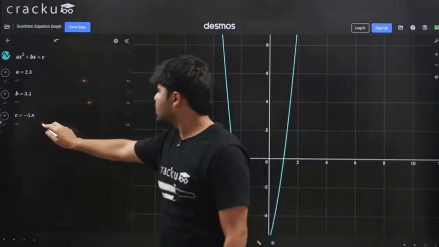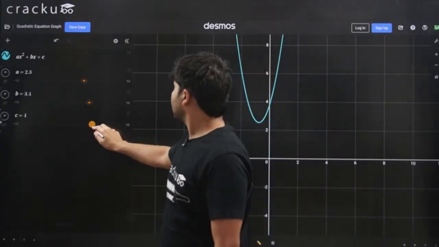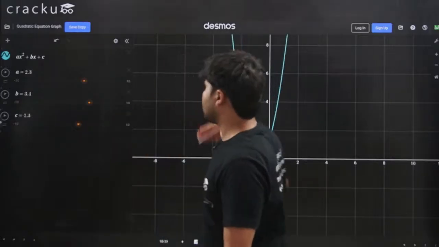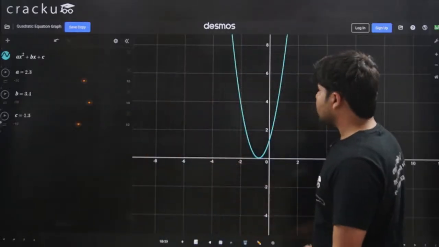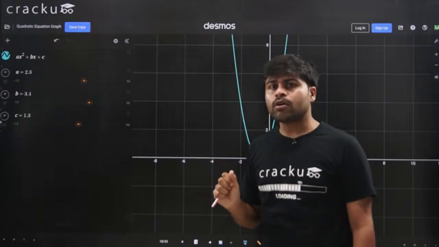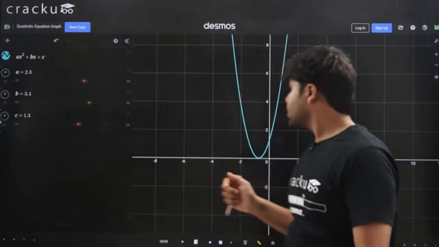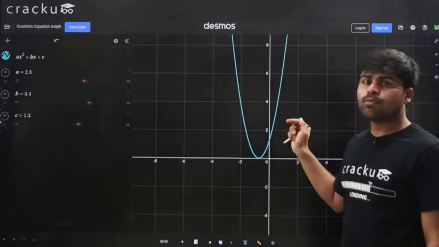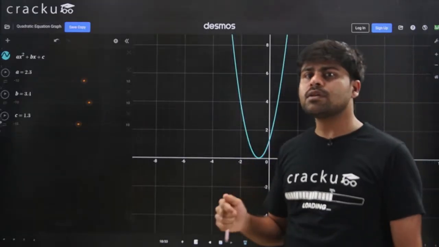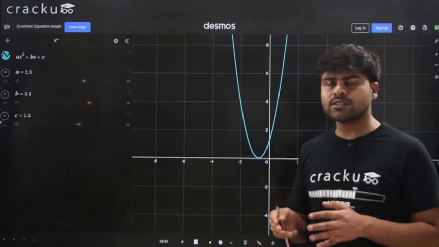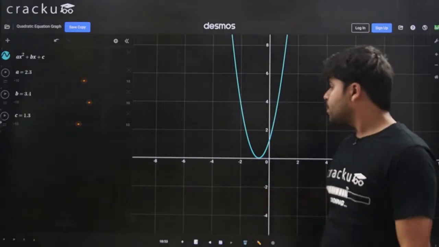If you increase the value of c, it will go up, while if you decrease it, it will go downwards. We will discuss this further when we talk about the quadratic formula and the discriminant. But the graph is very important because it helps us solve multiple questions, especially regarding range and so on.